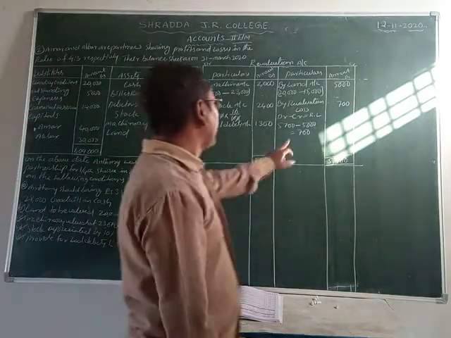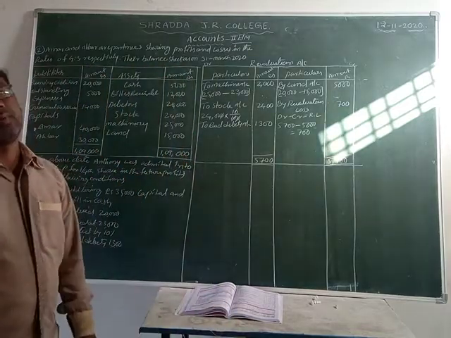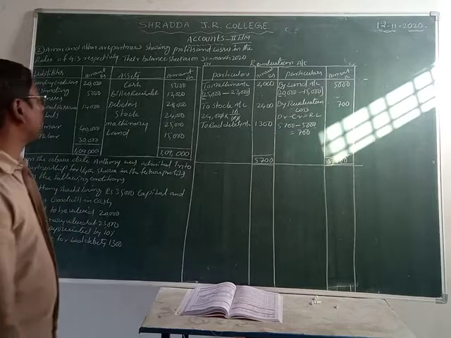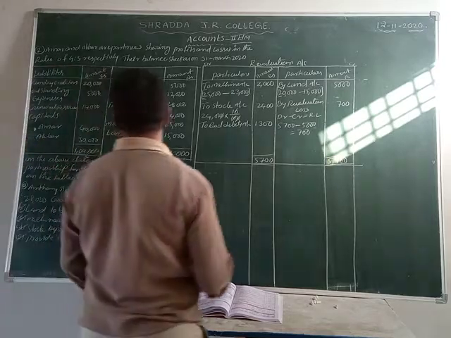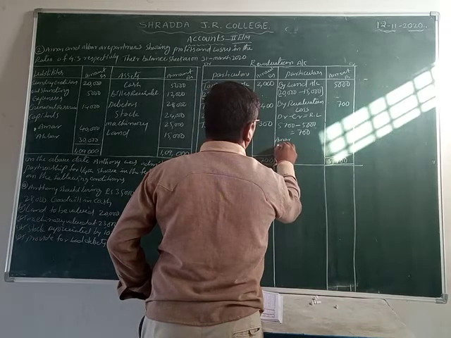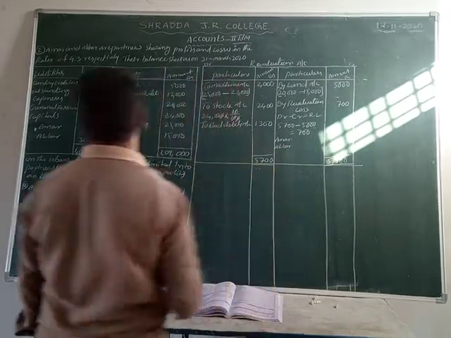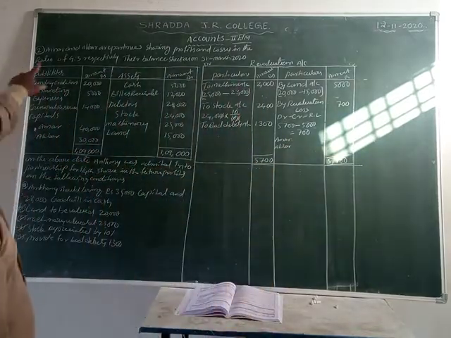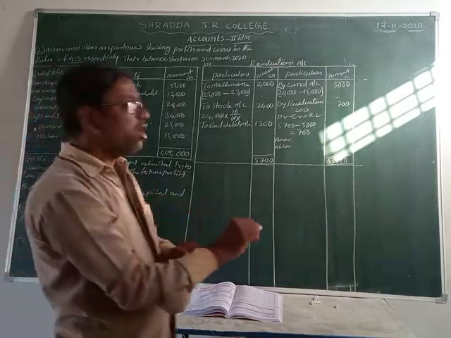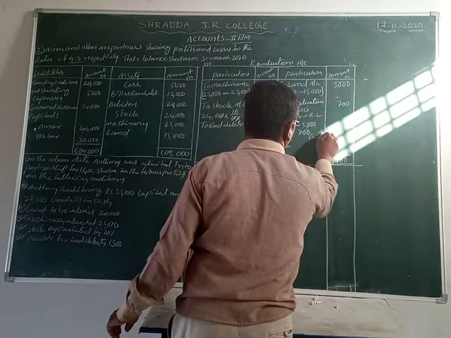Now we can distribute the revaluation loss among the old partners. Who are the old partners here? Amar and Akbar. Let us write down here Amar, Akbar. Okay, students, what is the profit and loss ratio? 4:3 ratio. We can distribute the revaluation loss in 4:3 ratio.